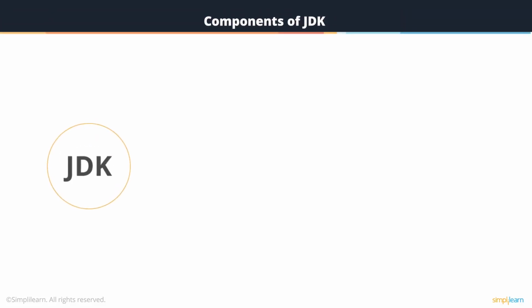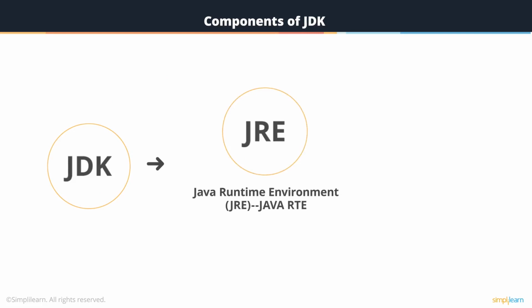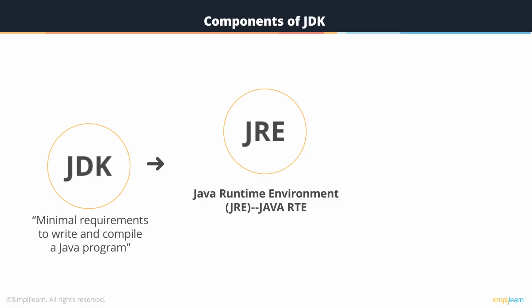So now, let us have a look at the components of JDK. Java Runtime Environment, JRE, primarily is a part of JDK, and it can also be termed as Java RTE. The JDK provides the minimal amount of requirements needed to write and compile a Java program. JRE consists of the JVM, supporting files, and the core classes. The JVM is key to both JDK and the JRE because it is embedded into them. Now, whichever Java program is being run, the JVM is that component of Java that executes a program line by line, thus giving itself the work of an interpreter.